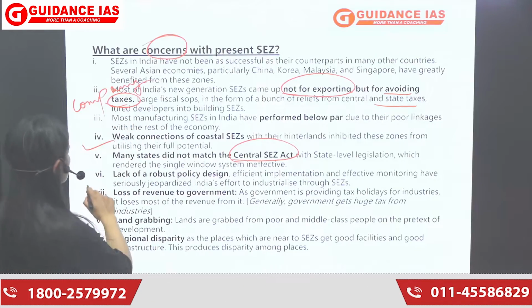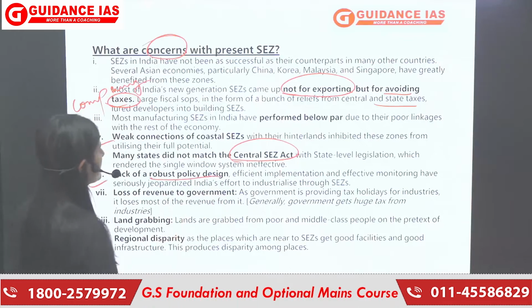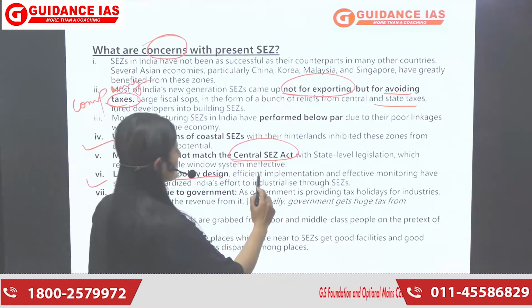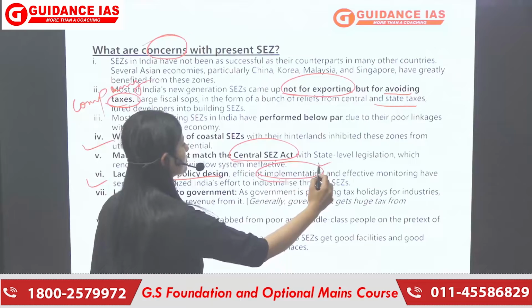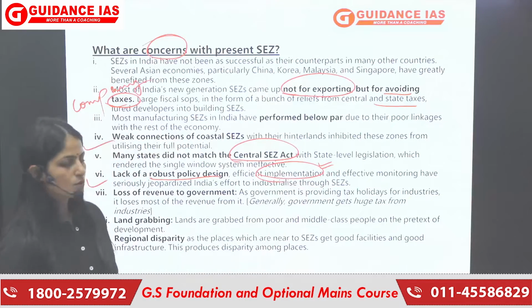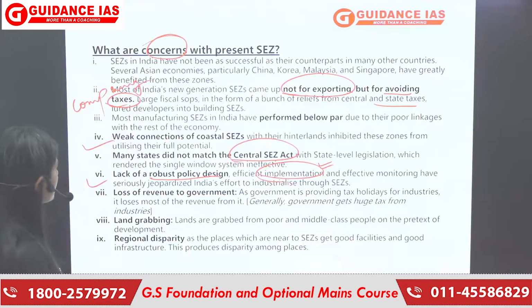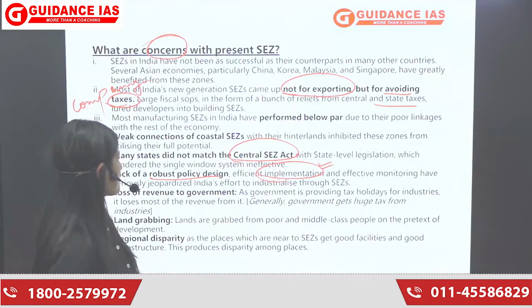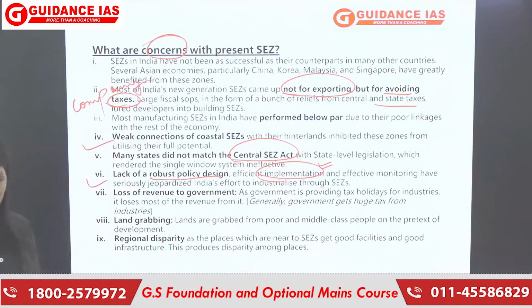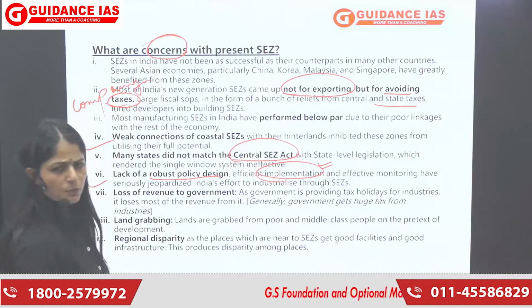The next would be there is a lack of robust policy design, and of course implementation is the issue. I have told you that unless we do the implementation part, it is half the job done.